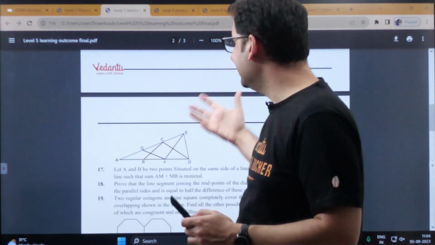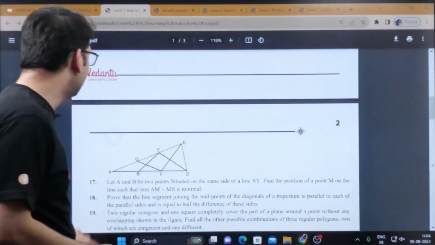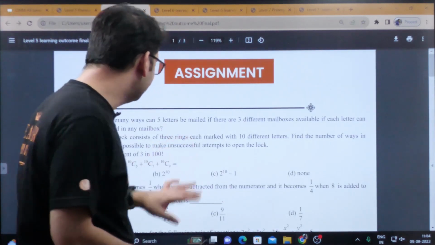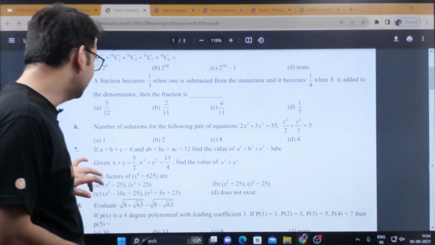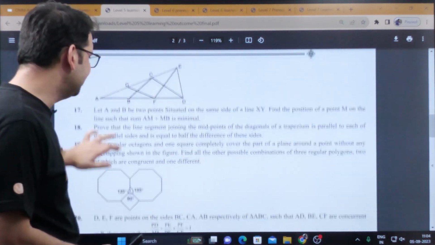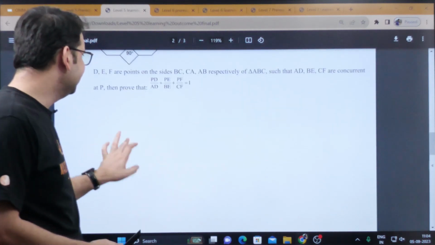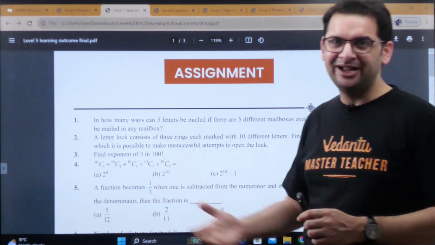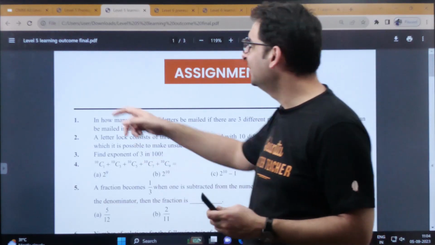And this is the learning outcome also. So these are the kinds of questions your child is going to be able to solve after doing this course, right? These are amazing questions he is definitely going to be able to solve after going through this course, right? So you can have a look at it and you can decide on your own.